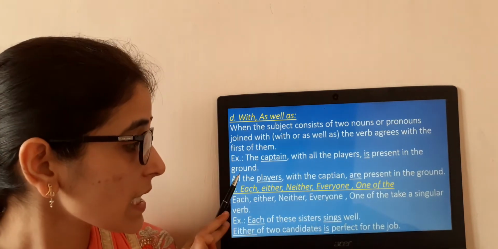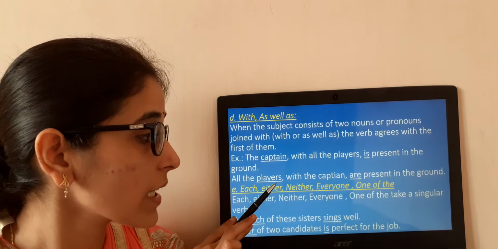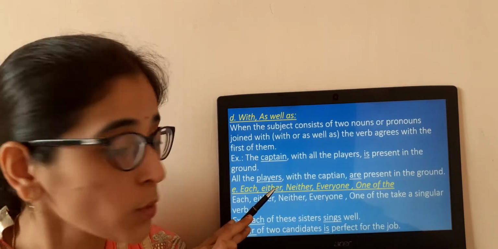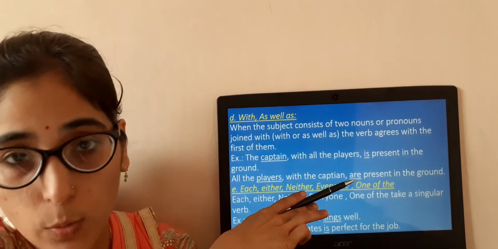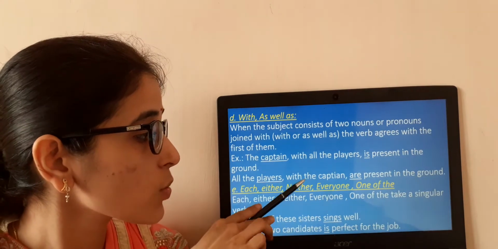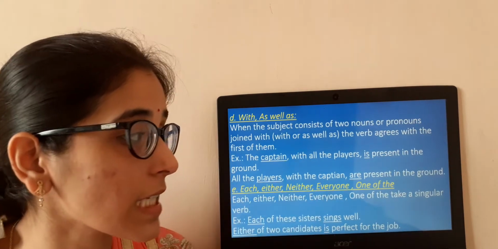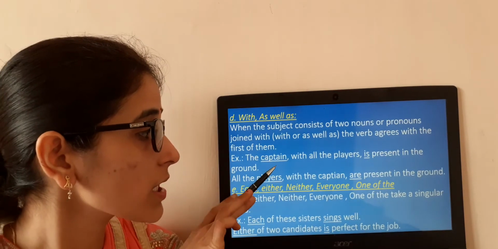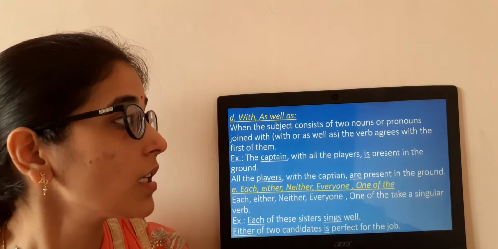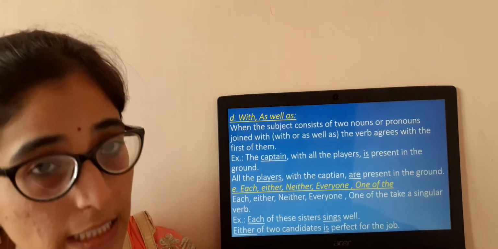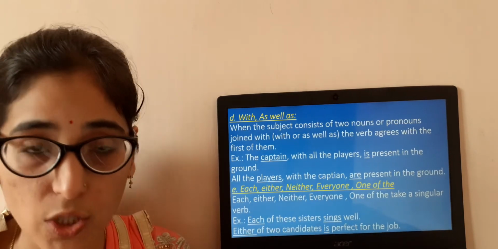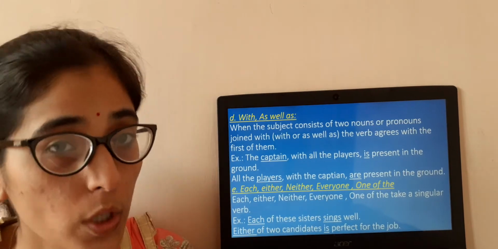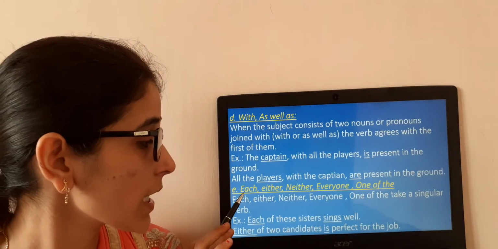Clear? But in the second sentence you see all the players. So players I am representing here plural. So I will use a plural verb. Clear? All the players with the captain are present in the ground. Clear? So we are going to see the beginning of the sentence, whether it is singular or plural. Based on that we will use the proper verb. Clear? Let us see the next one.